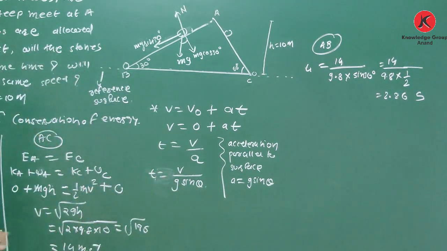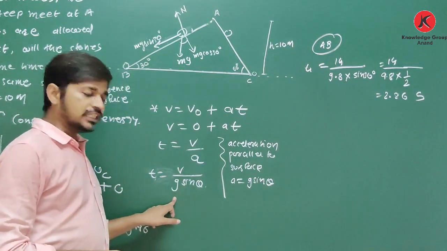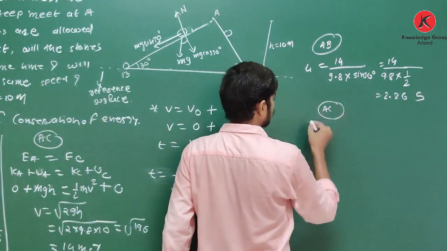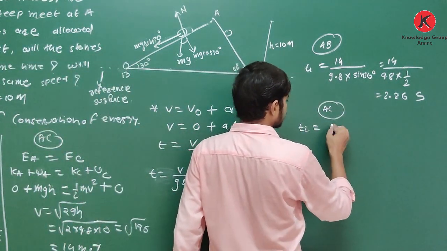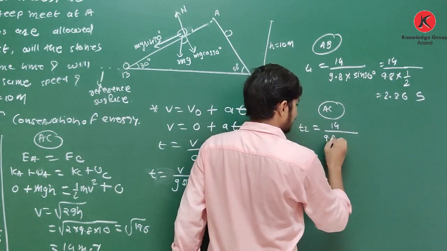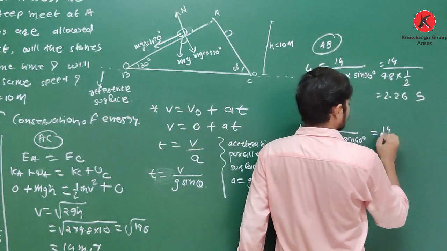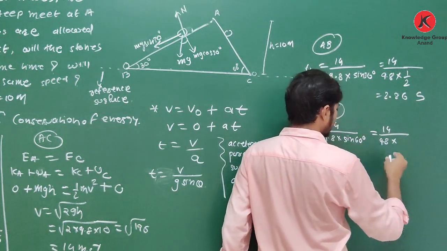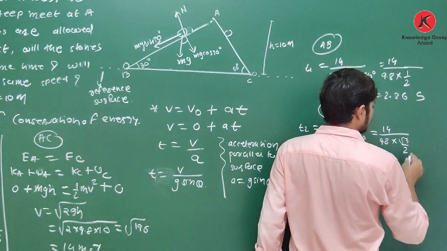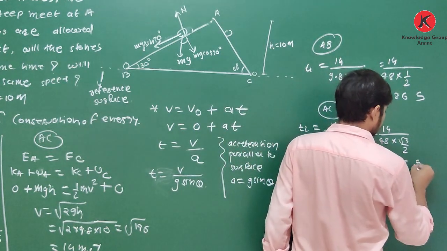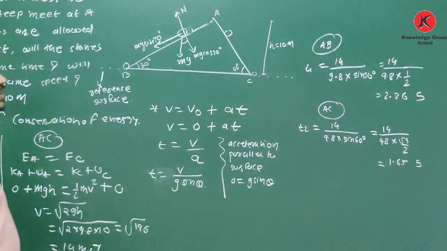We know the value of v for AB. Put the value of v, put the value of g, put the value of sin theta. Now for the AC slope, t2 is equal to 14 upon 9.8 into sin 60, which means root 3 by 2. And if you calculate this, you will get your answer 1.65. Clear about this?